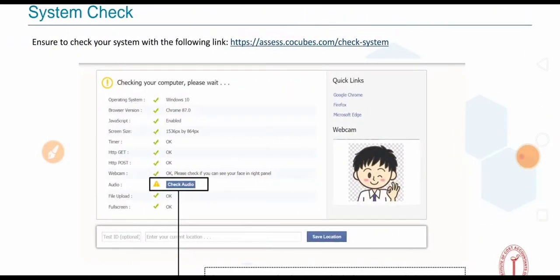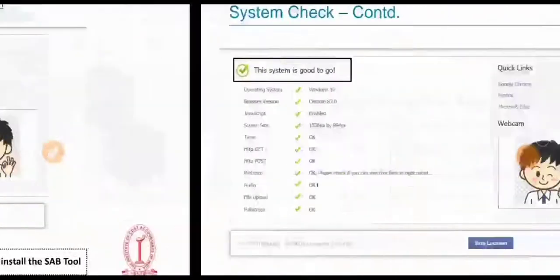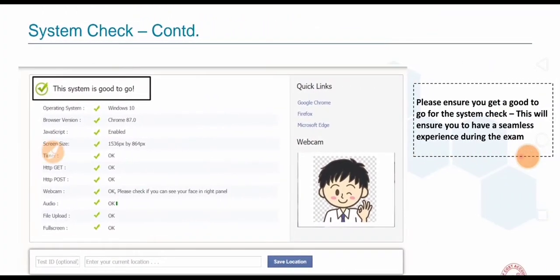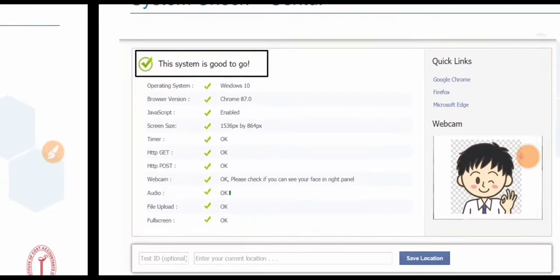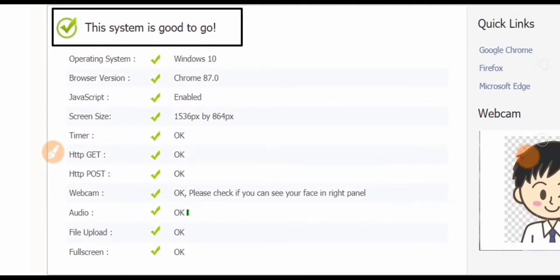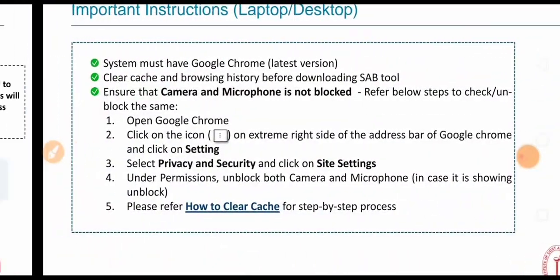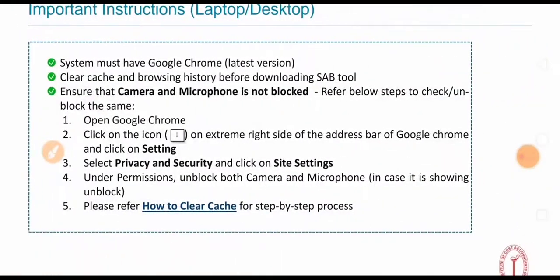Next, the system check. Please ensure you check your system. The following link will be available, as mentioned here. Check your system and check your audio like this, so that after checking, the system is good to go. Please check again, for Windows 10 and everything. Enable Chrome and make sure all the tick marks are green. Your photo will appear here, like this example.